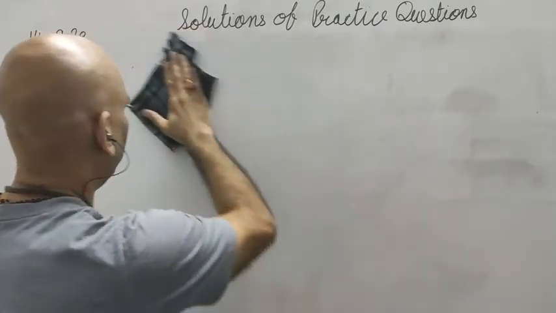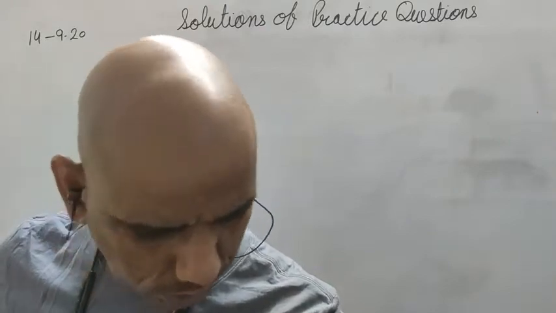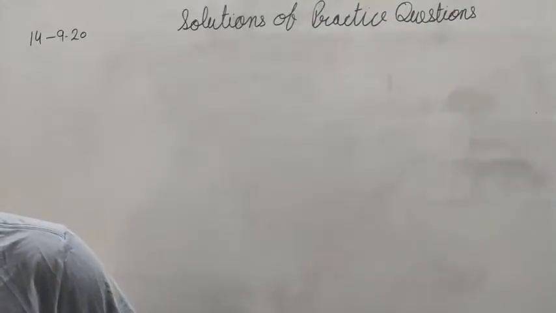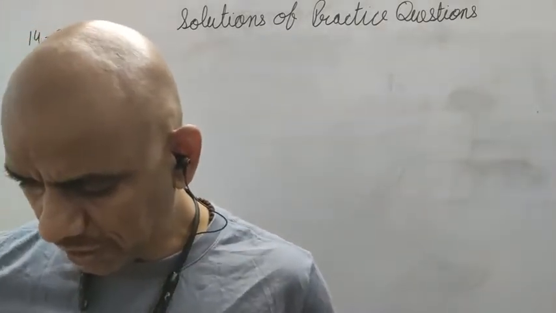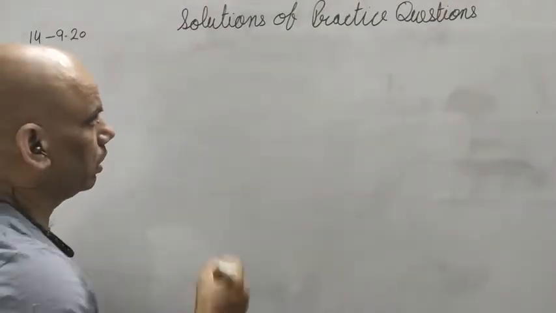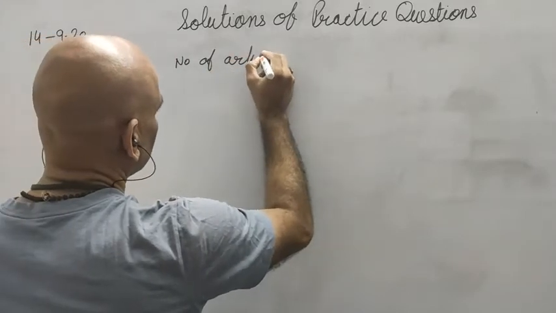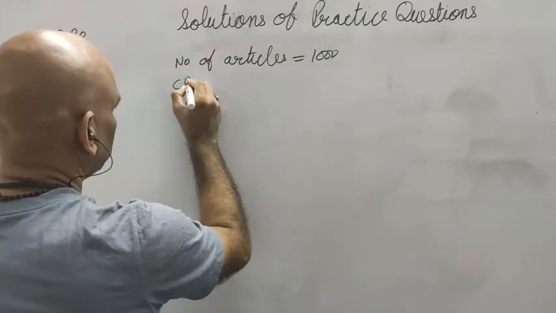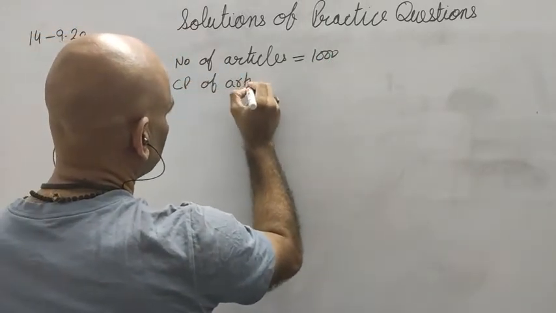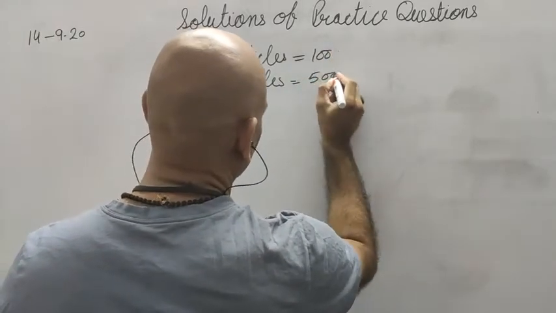In question number 5, a shopkeeper, the cost of 100 articles is rupees 5,000. If these articles are sold at the loss of 10%, find the selling price of each article. Look, number of articles 100, CP of articles 5,000.